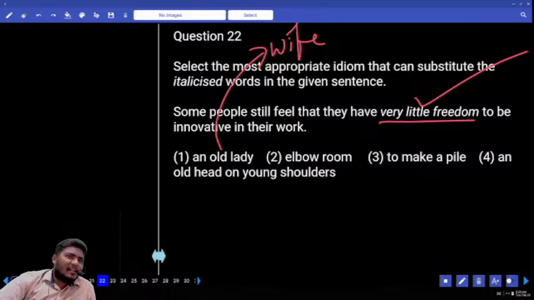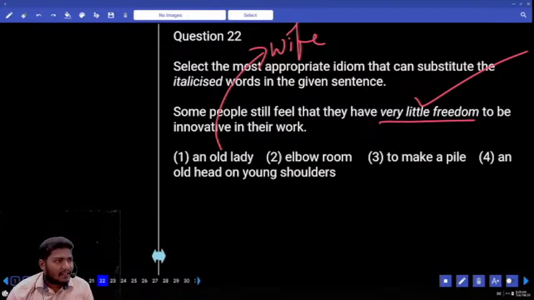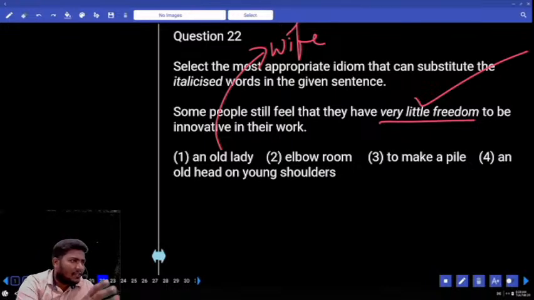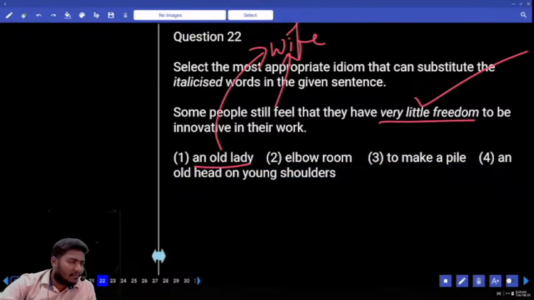That is a place where everybody goes and puts their money. So when it is referred to the family, the woman is the person who keeps all the money, like the husband earns and brings it to the woman. With that relevance, this word originated. So an old lady basically refers to the wife.